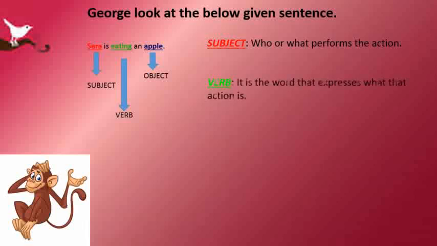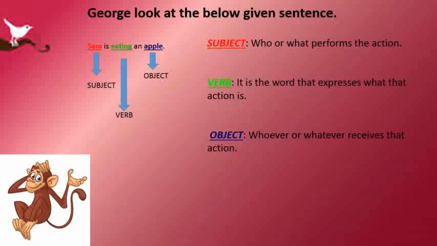Very good. The verb is the word that expresses what that action is. What is Sarah doing? Eating. So, eating is the verb. Very nice. The object is whoever or whatever receives that action. Now, what is Sarah eating? Apple. So, where is the action being applied to? Apple. So, apple is the object. Very nice, George. Did you understand now?